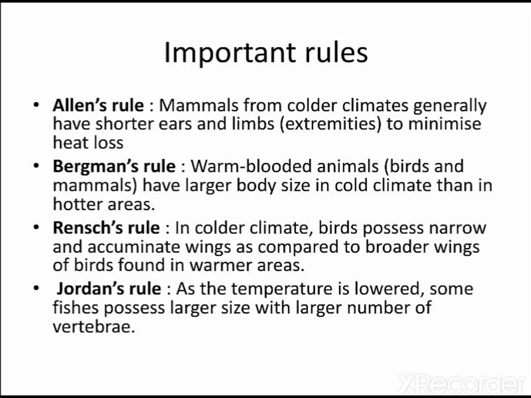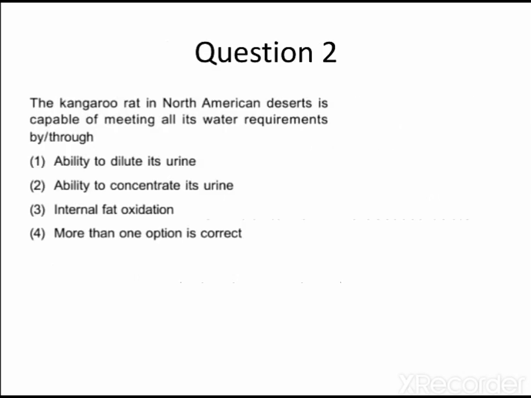You can take a snapshot of this so that you can study all these four rules in detail, and these are required for AIIMS level questions. Some beyond-NCERT questions, like 1 to 2 questions, can come in the NEET 2021 paper also. So for those questions, these rules will be important. But the most important one is Allen's rule.